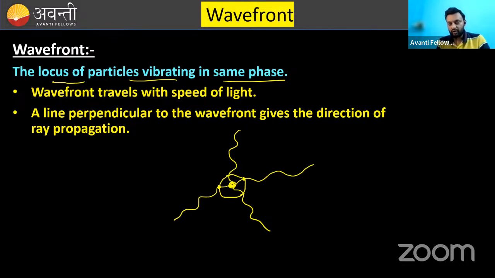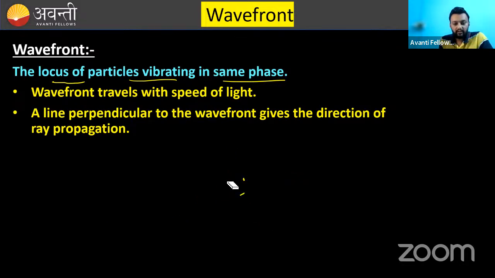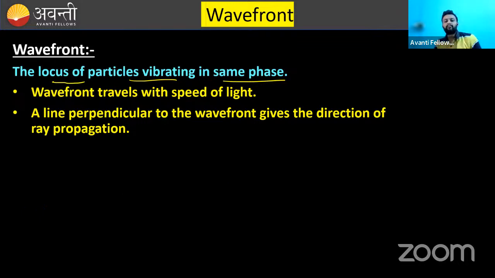So wavefront, in short, is the face of the wave, how it looks, or in the definition of physics, the locus of points, particles vibrating in the same phase. Now there are two or three critical punchlines that I will explain. Wavefront travels with the speed of light. Very important point. The speed of light is denoted by c. A line perpendicular to the wavefront gives the direction of ray propagation. I will explain this point again.